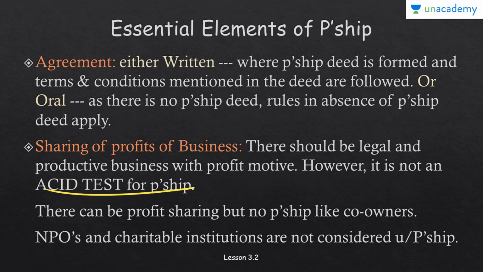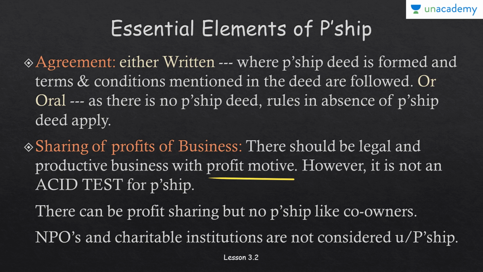Fine. And because a partnership is always meant for a profitable purpose, NPOs and charitable institutions are not considered under partnership. NPOs are non-profit organizations, and charitable institutions are institutions made for a charitable purpose, like social welfare and child labor, and these things they carry out. Because partnership has to be for a profit motive.